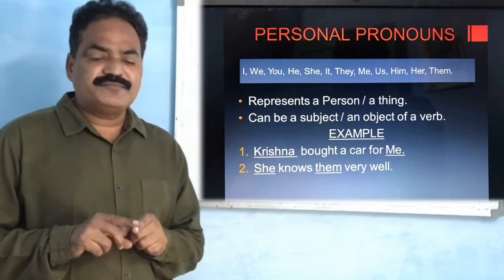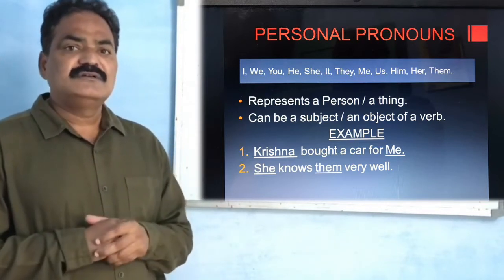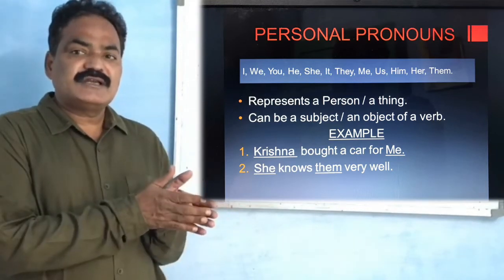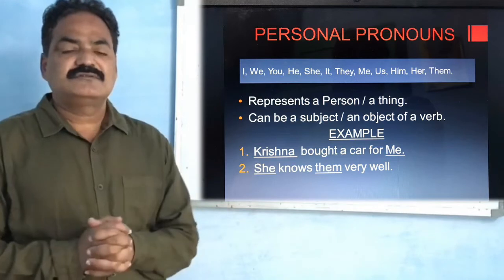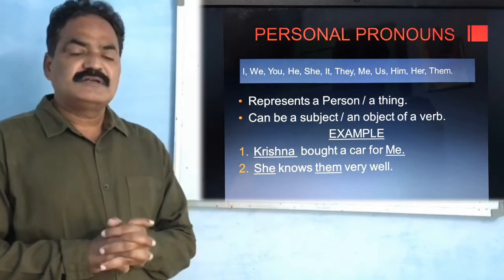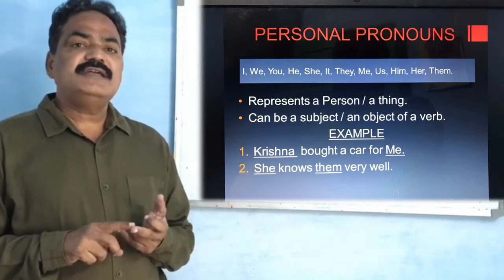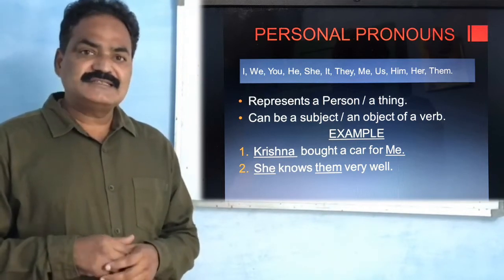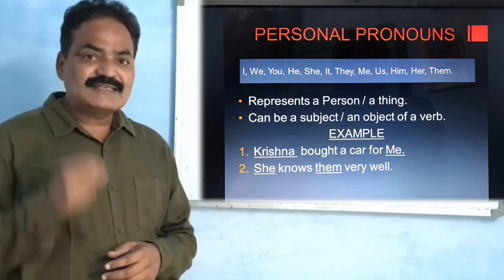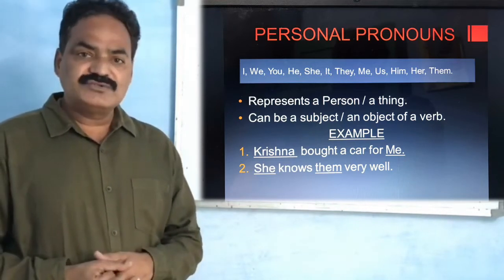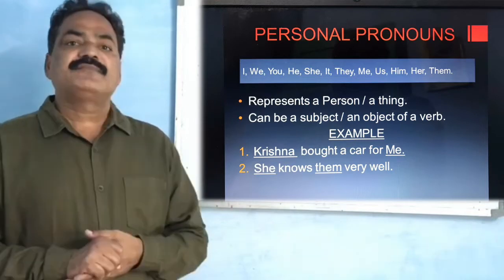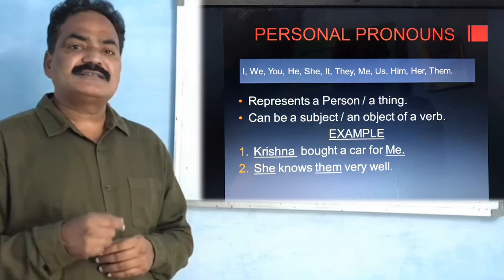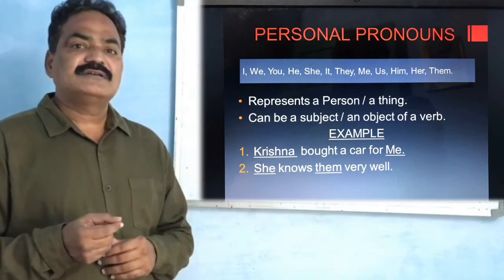Like this, in personal pronouns, we have subjective pronouns and objective pronouns. When we classify them, I, we, you, he, she, it, they, these 7 personal pronouns are used as subjects. And me, us, your,